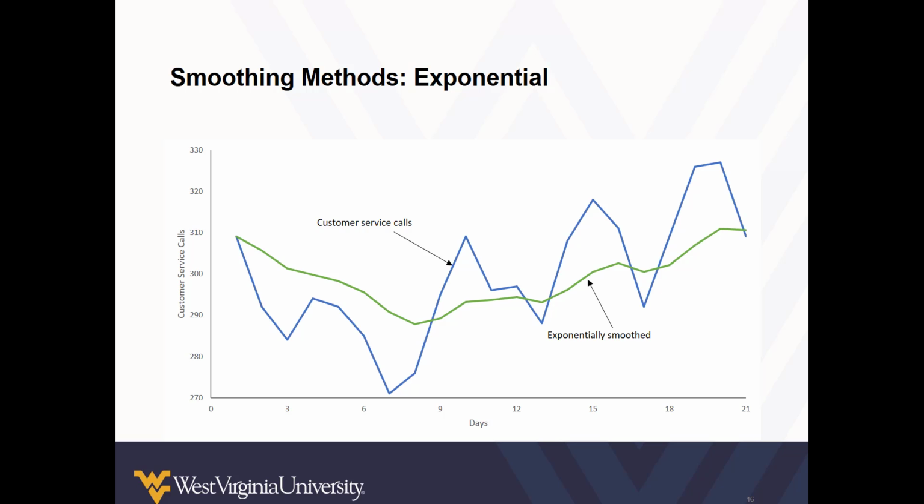This chart illustrates the actual number of customer service calls day by day in blue, and then the exponentially smoothed values in green. Note how the green line doesn't reach the same extremes as the blue line, and think back to the moving average. Does this green line seem even smoother than that one? Does it seem less susceptible to the peaks and valleys in the data? Something for you to think about.